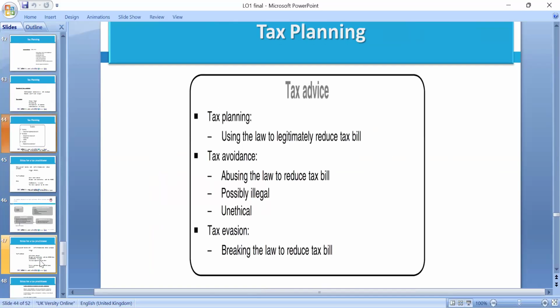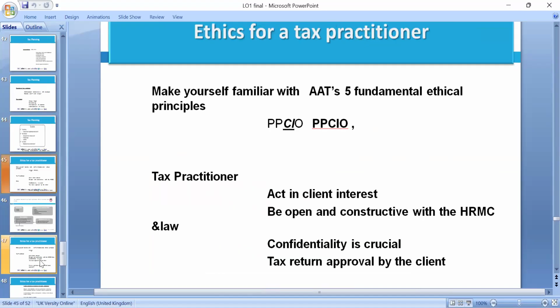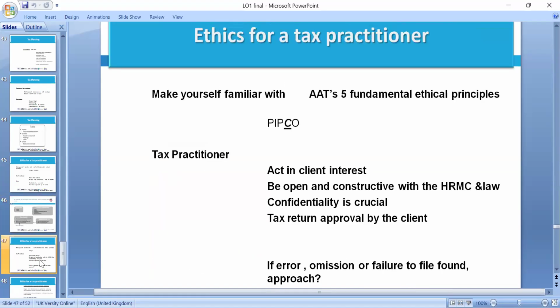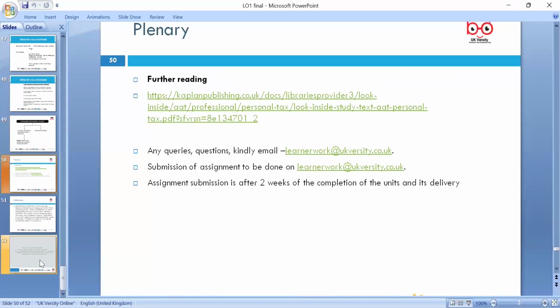Hiding things is evasion. So for tax advice, we then look at the ethics and money laundering. Of course, we need to be clear about the Proceeds of Crime Act 2002 and the Bribery Act 2010. These can lead to 10 years' imprisonment, so we need to follow the guidance and the ethics. That's all.